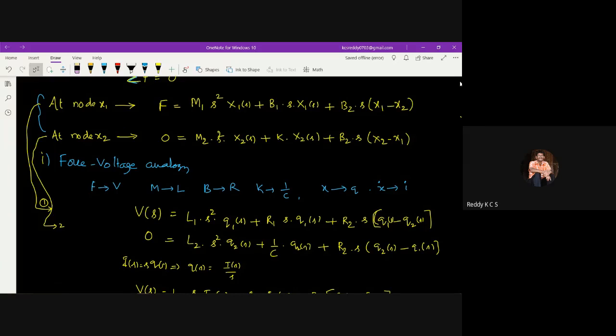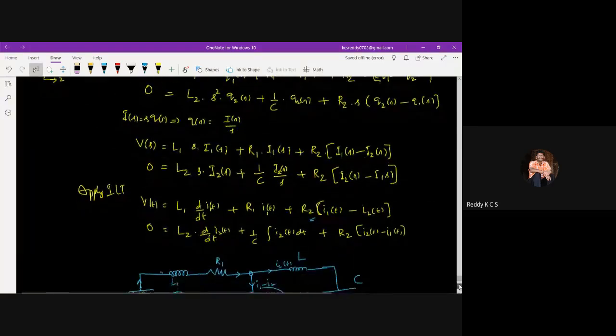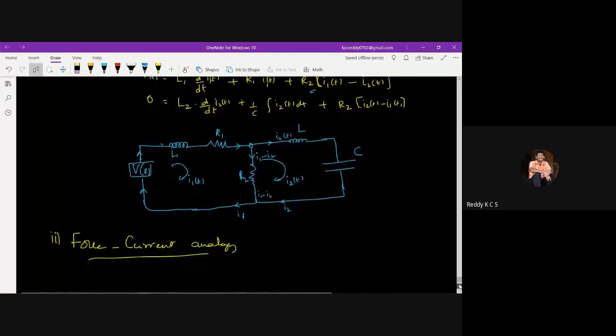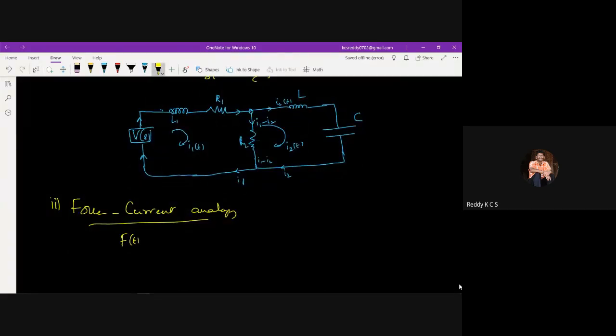So the same equations I'm rewriting: F of s is equal to m1 s square into x1 of s plus b1 s into x1 of s, then b2 connected with s into x1 of s minus x2 of s.